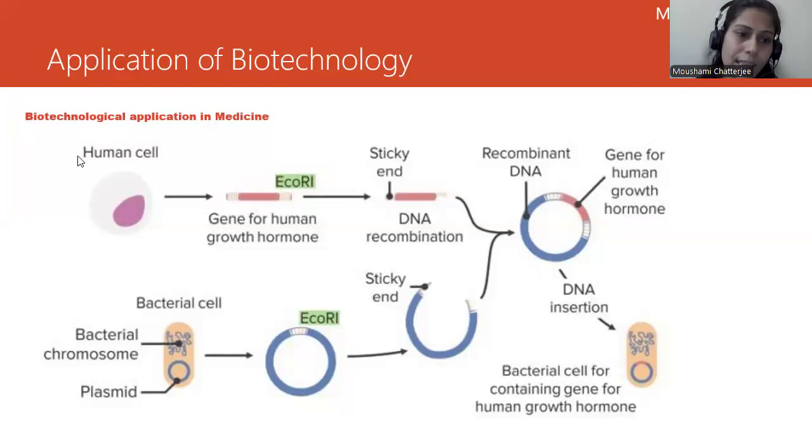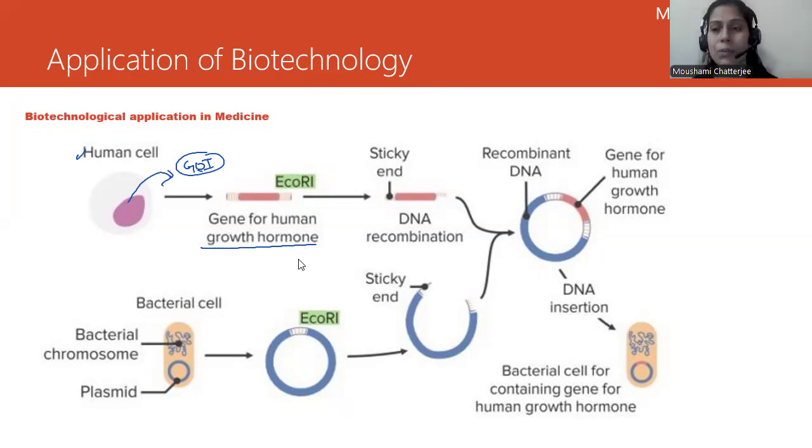If you can see, this is a human cell, okay? We have isolated a gene of interest, we can say GOI, that is gene of interest. This gene is for human growth, a human growth hormone which is responsible for growth. We have isolated it, and this is our gene of interest from a human cell.